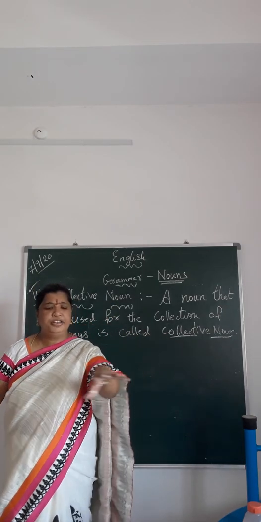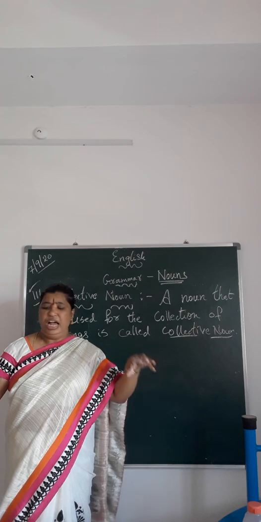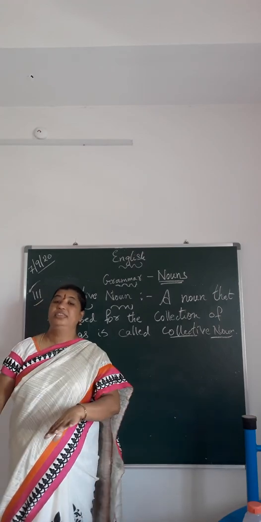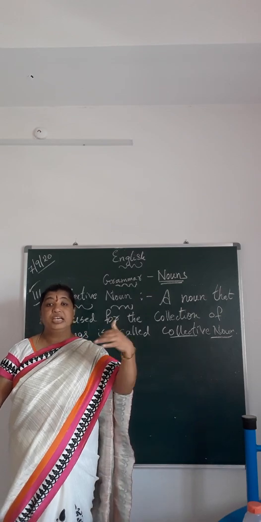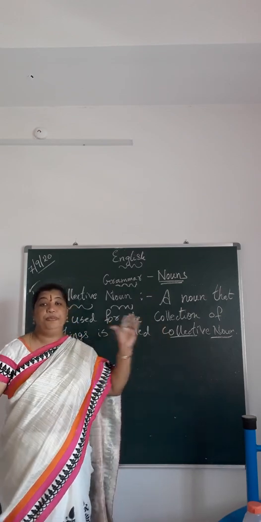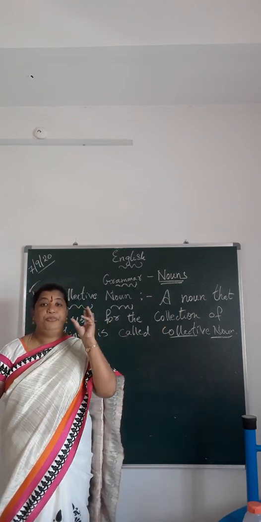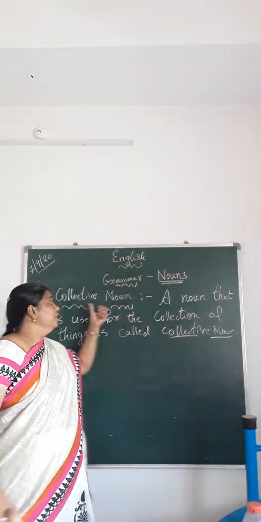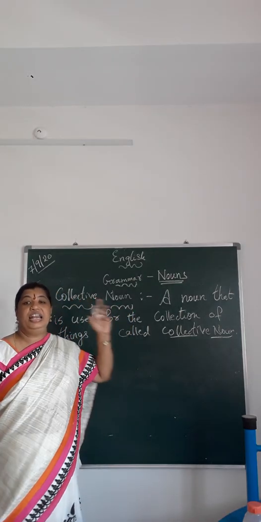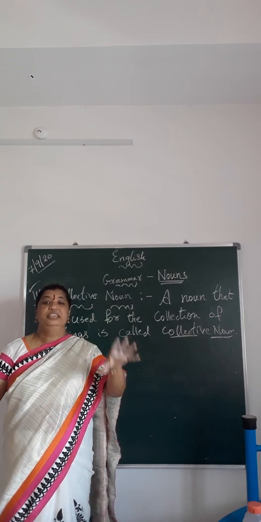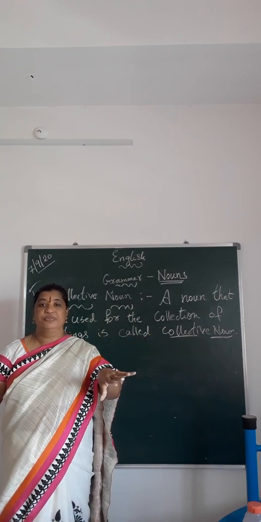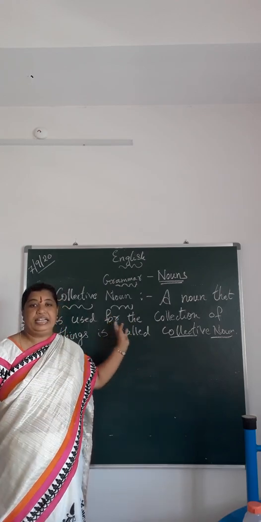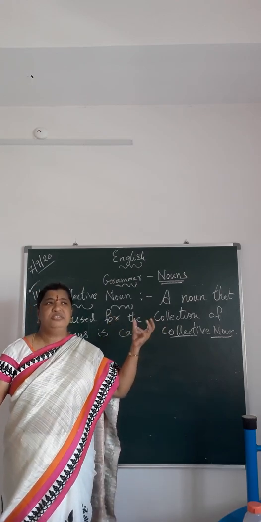Because I can't point out each and every individual, and sometimes I can't count. When it becomes uncountable, then I give a particular word as a noun. So that collective objects, collective persons, collective places become a collective noun. Now, some examples.